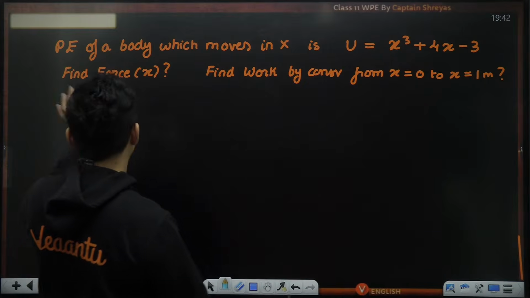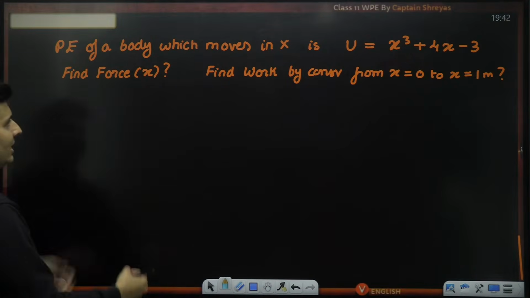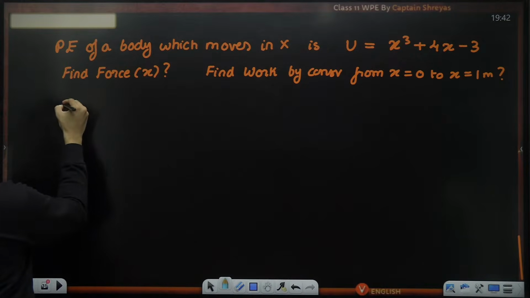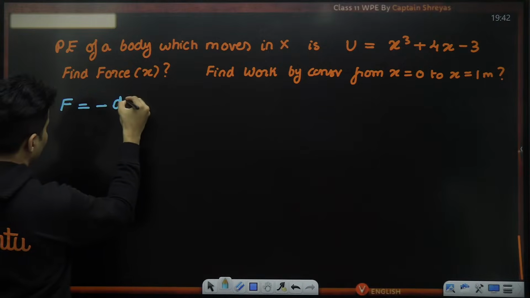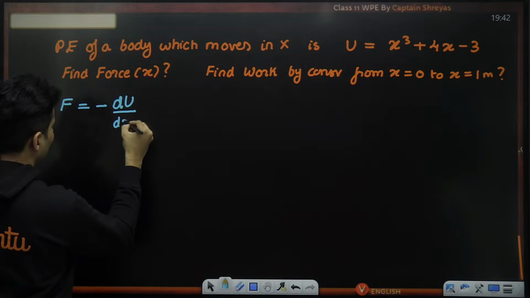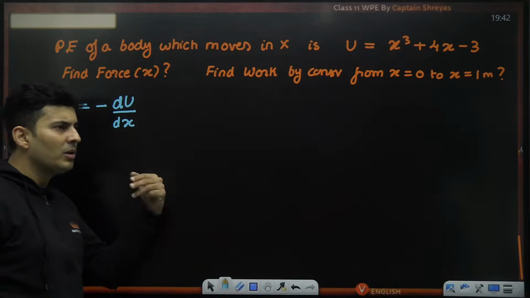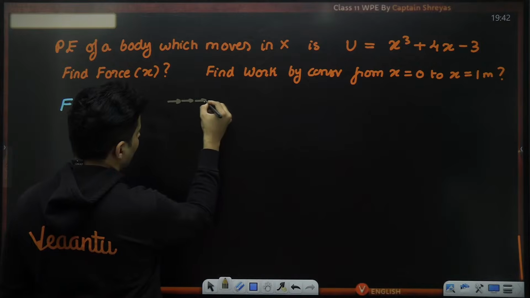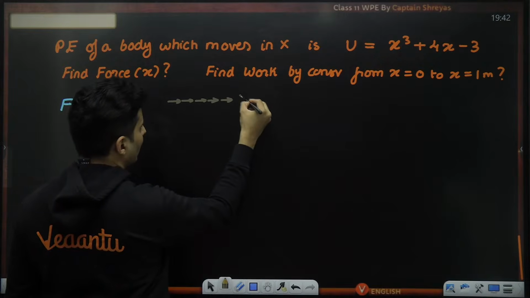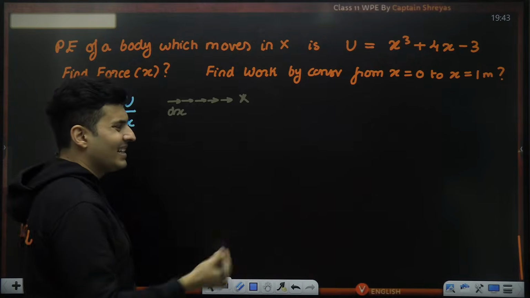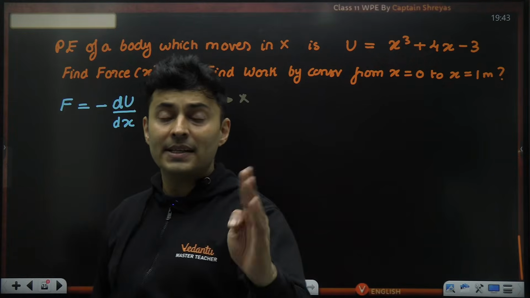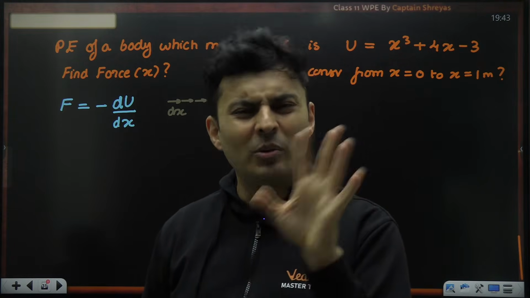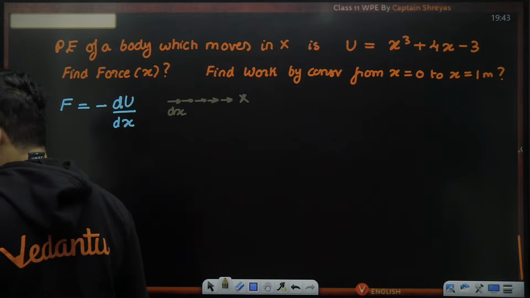Let's do first part, finding the force. Force and energy are related to each other by this equation, F is minus du by dr. So I can immediately say that my force is negative du by displacement. Displacement is only happening in x direction. So instead of dr, you will put dx. So where is my displacement happening? My small displacement is only happening along the x-axis. So that's why I am putting dx instead of dr. If it was happening in y direction, dy. If it was happening in z, it will be dz. So what if it is happening in x, y, z? Don't worry, we'll come to that later on. For now, just understand one dimension.